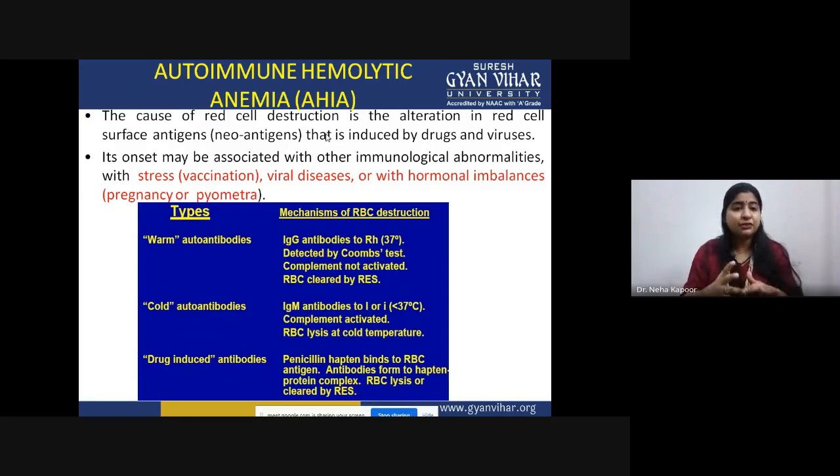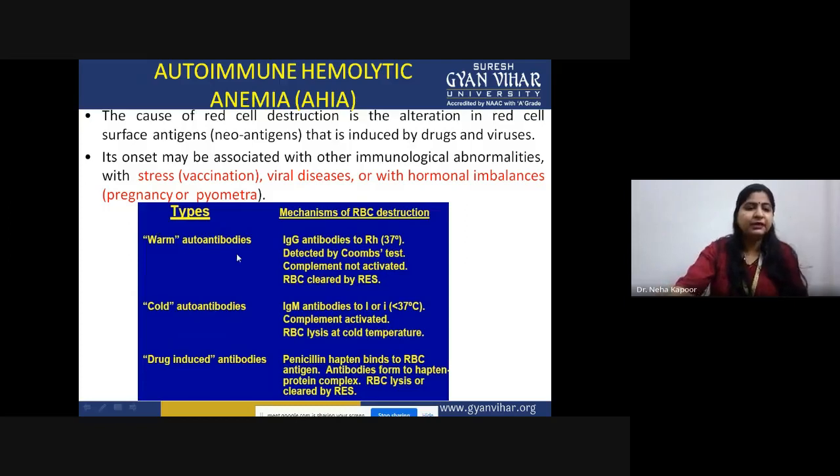For example, in case of stress, suppose you got yourself vaccinated, you are under stress. If you are infected with some severe viral disease, or if you have some hormonal imbalance, for example, females in the case of pregnancy, they experience hormone fluctuations. So there are different types of how these antibodies are generated and how they trigger the destruction of RBCs.